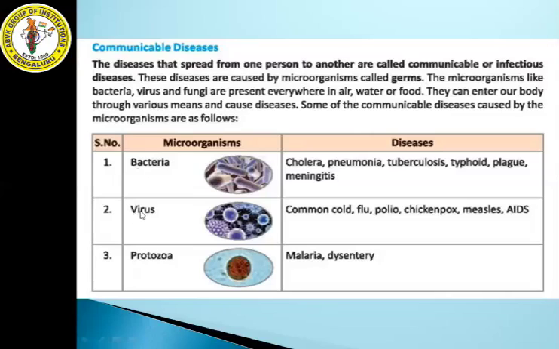Then we come to viruses. Here we have the common cold, flu, polio, chickenpox, measles and AIDS. When the textbook is released next year, they can add coronavirus also, COVID-19, because COVID-19 or coronavirus also spreads through a virus. It is also a virus. Next, protozoa. Protozoa is also one of the microorganisms which cause malaria and dysentery.